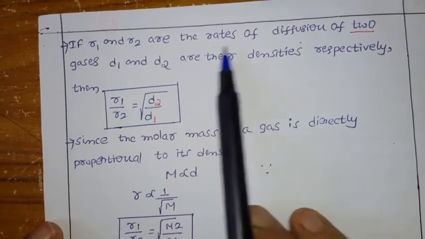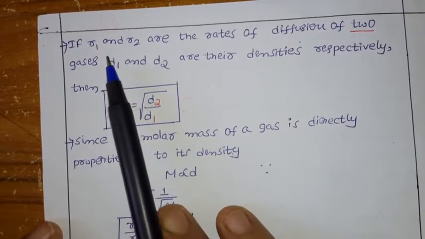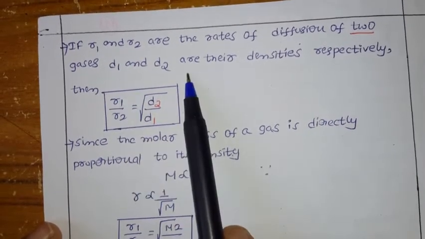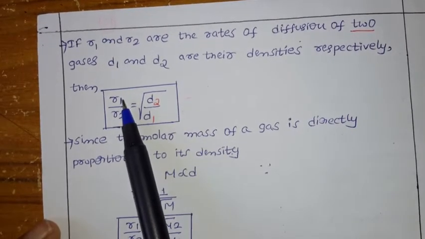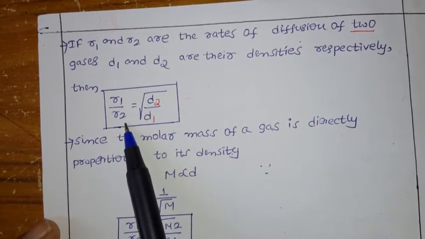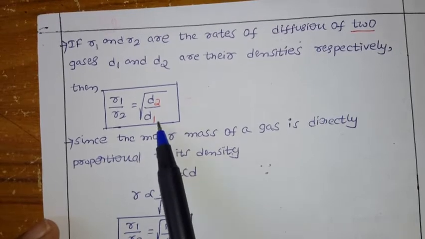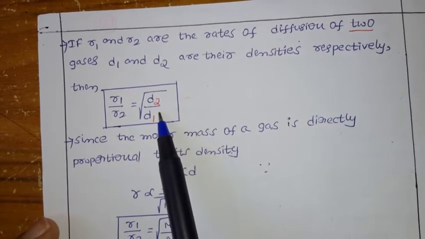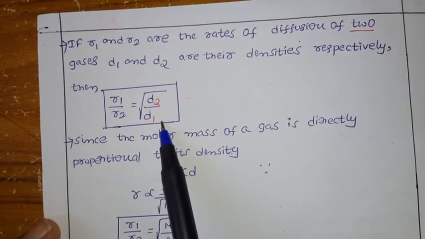If R1, R2 are the rates of diffusion of two gases, and their densities are D1, D2, what relation do we have? It is an inverse relation, isn't it? So R1 by R2, the rate of diffusion of the first gas to the rate of diffusion of the second gas, equals the square root of D2 by D1, the density of the second gas divided by the density of the first gas. Why? Because we have the inverse relation, isn't it?